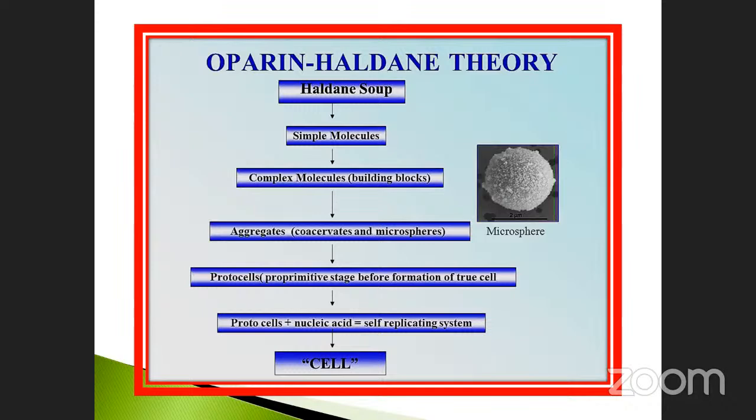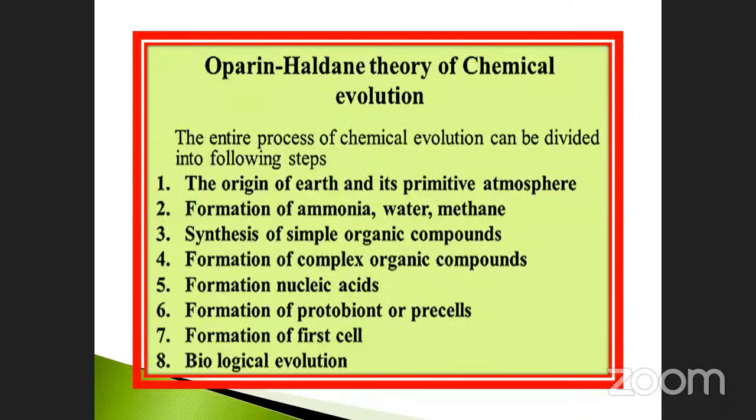When these two united together, it is nothing but the cell. That cell is called a true cell, because of the presence of the DNA molecule, it also undergoes the replication process. That is very, very important. These are the changes stated by the Oparin-Haldane theory. You got it? Okay.